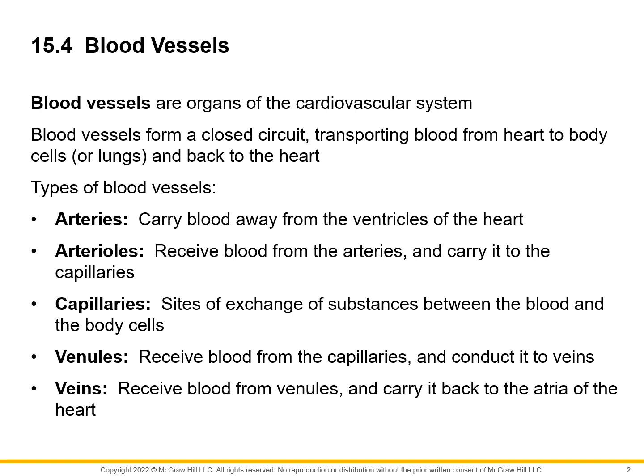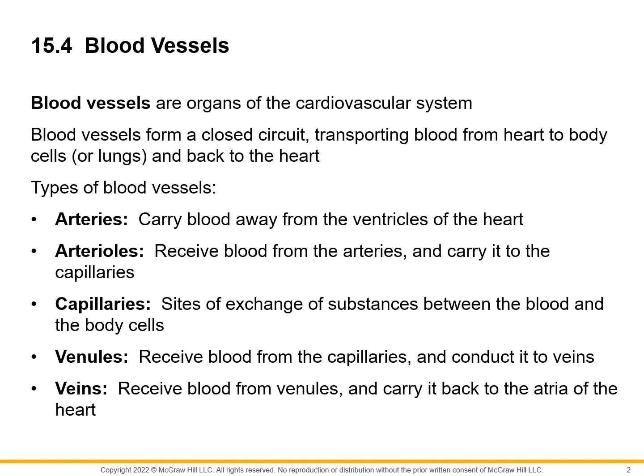In the body in general, we have 4 levels of blood vessels. We have arteries that carry blood away from the ventricles of the heart. Then we have arterioles that receive blood from the arteries. So they are like divisions of arteries at the level of organs, which is a smaller level.